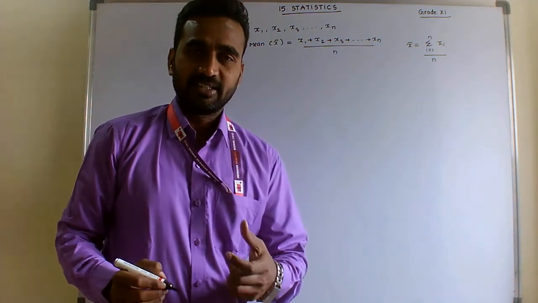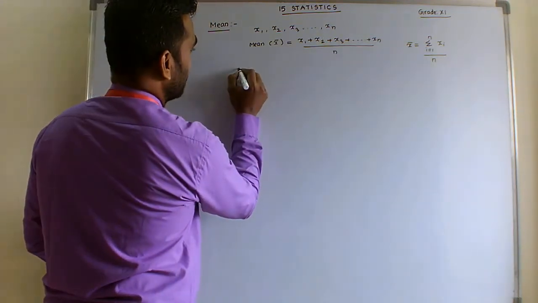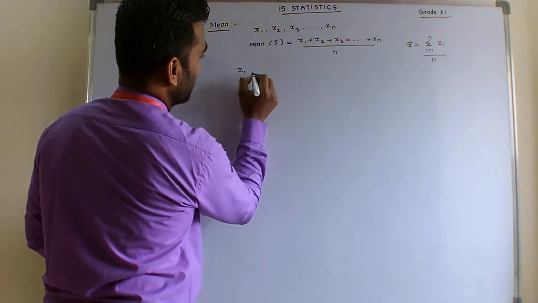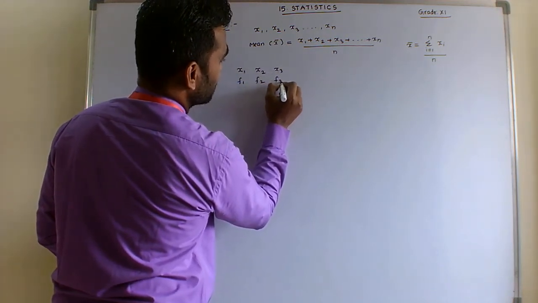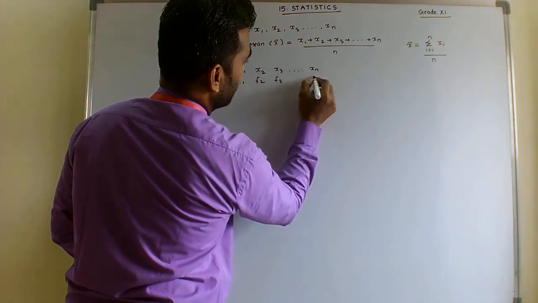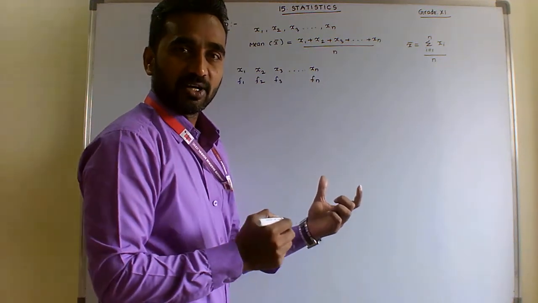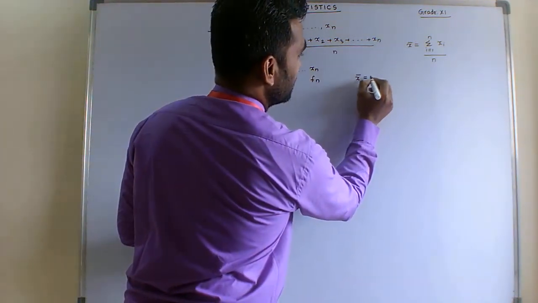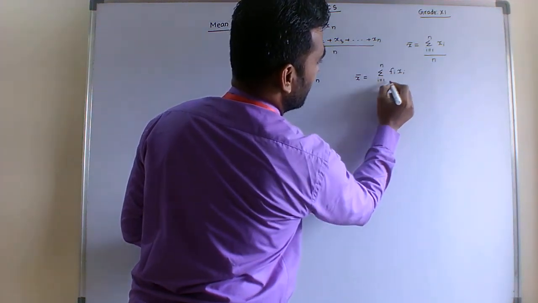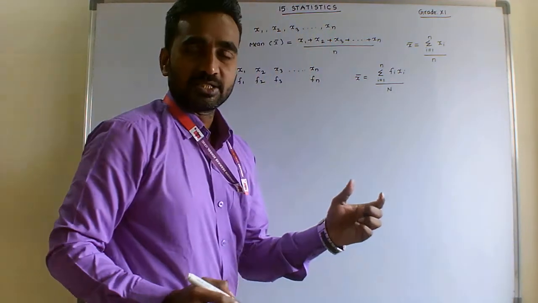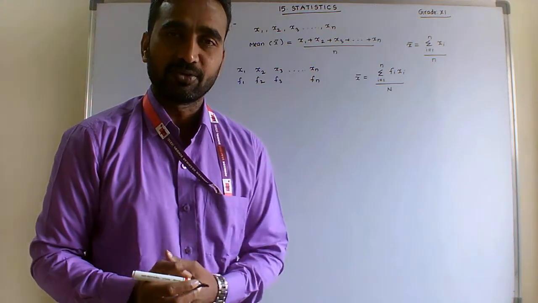Next, if the data is discrete data, that means x1 is repeated f1 times, x2 is repeated f2 times, x3 is repeated f3 times, like that xn is repeated fn times. Here also the mean formula is x bar equal to sigma i is equal to 1 to n fi into xi by n. The same formula we will apply even for grouped data to find the mean.